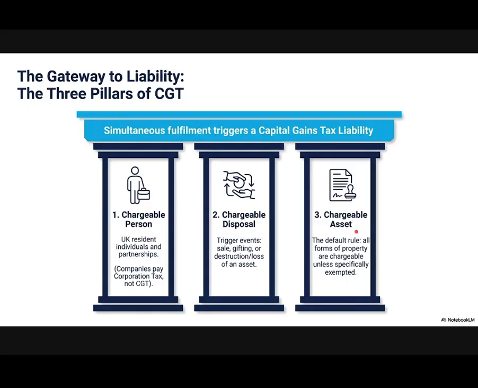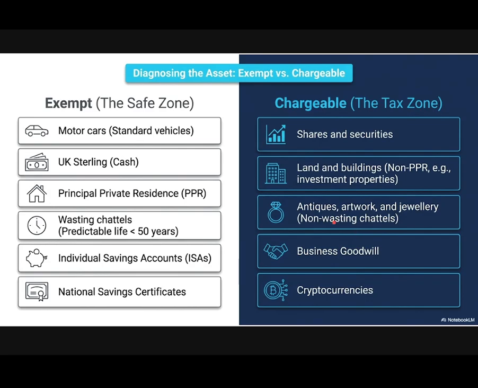Usually all assets are chargeable except a few exempt assets. The exempt assets are cars and cash. It is not necessary to be UK sterling to be exact. Any currency cash is exempt. Any car is exempt. An individual's main private residence, the principal private residence, is exempt from capital gains tax.